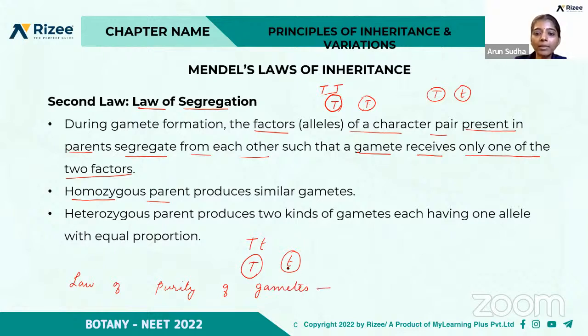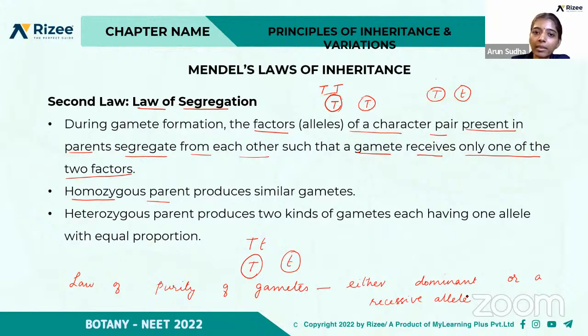Because each gamete that is formed is pure by itself. Either it has the dominant allele or the recessive allele. So clear? This is called the law of segregation.